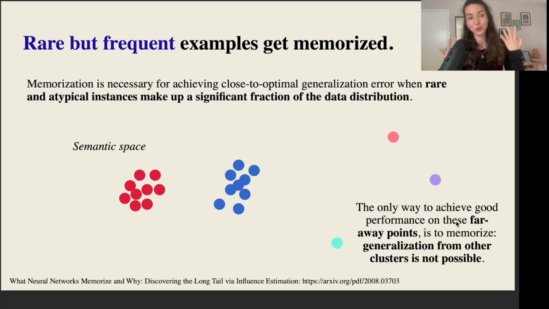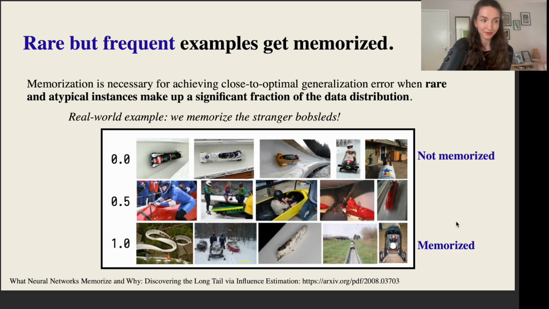So if the model wants to perform on this kind of rare and atypical instance, the only way is to memorize it exactly. And since the model is incentivized during training to push down its loss, it is not unreasonable that the model starts to think, hey, I'm encountering these rare examples relatively frequently. They seem important. I cannot really leverage what I've learned from my other data points to predict on these. Hence, I just end up memorizing them exactly.